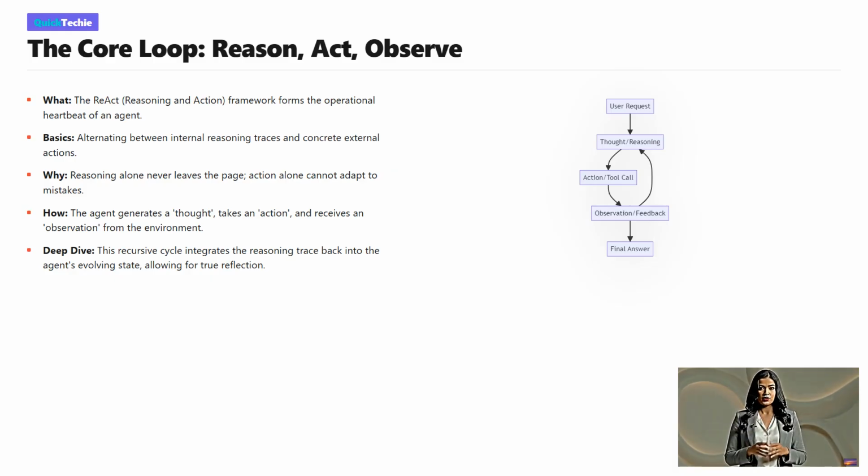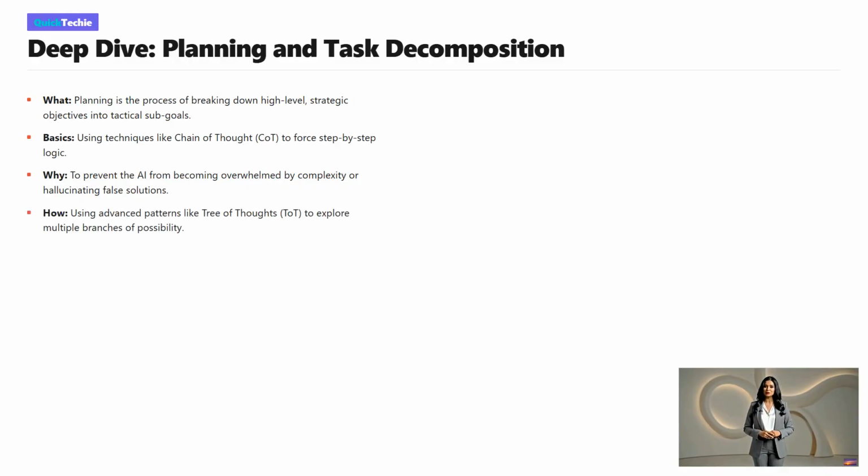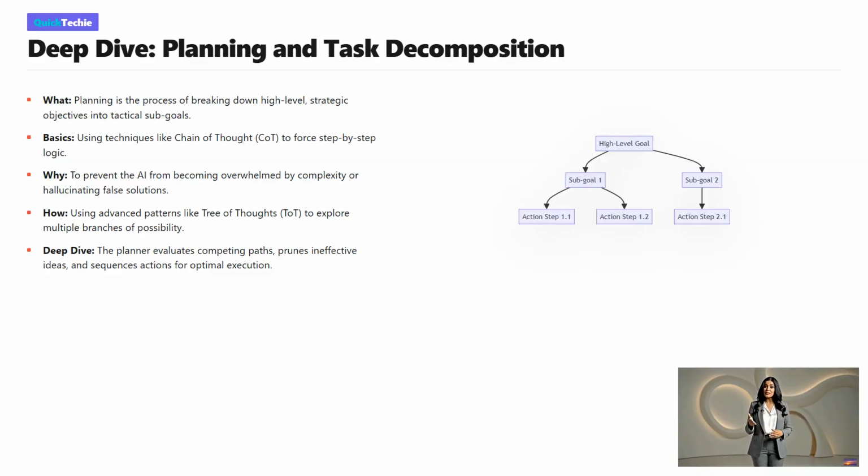deliver the final answer. Our first major internal component is planning. What is planning for an AI? It is the ability to decompose a massive complex objective into small tactical sub-goals. At a basic level, we use techniques like chain of thought prompting to force the AI to show its work step by step. Why do we do this? Without a plan, large language models get overwhelmed by complexity and are highly prone to hallucination.